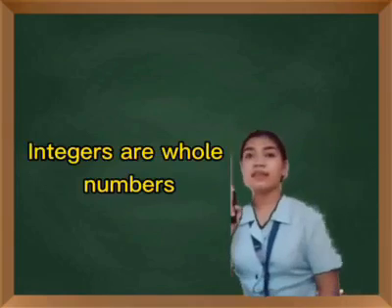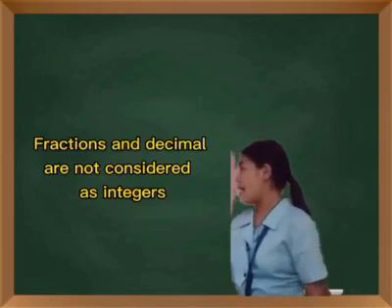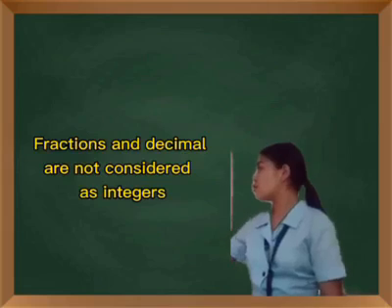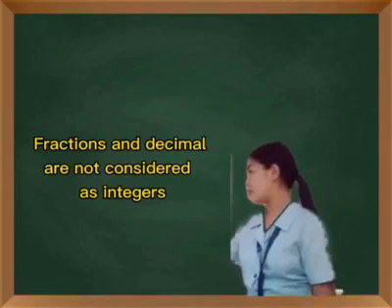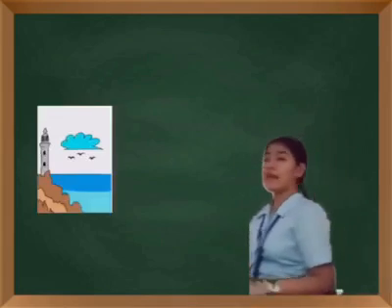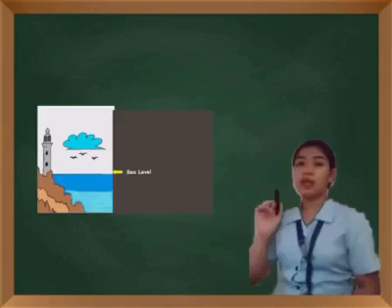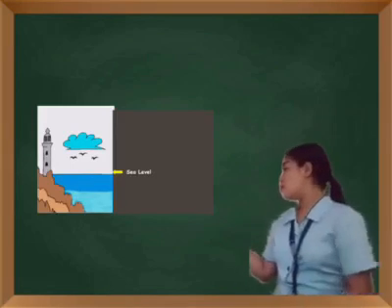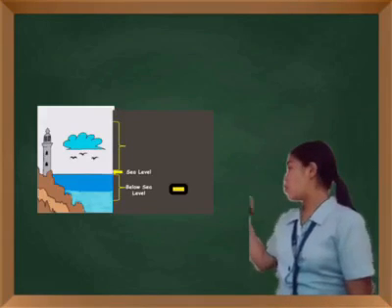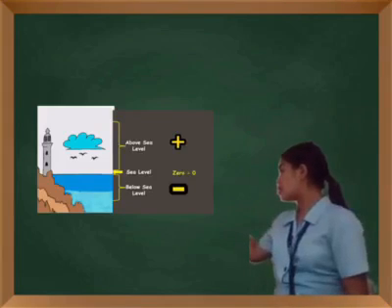Remember that integers are whole numbers. Fractions and decimals are not considered integers. Let us take a look at another concept. The sea level represents 0, while below sea level represents the negative integers, and above sea level represents the positive integers.